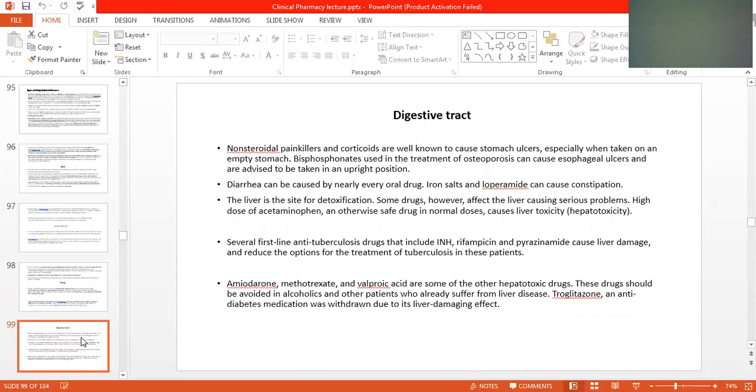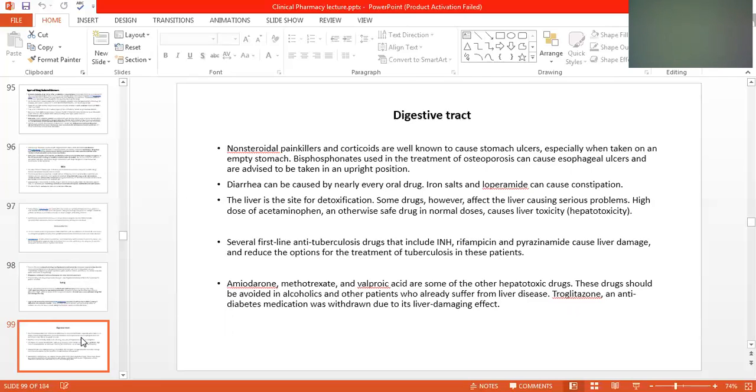Now we'll see the effect of drugs on the digestive system. Non-steroidal painkillers like Brufen, and corticoids are well known to cause stomach ulcers, especially when taken on an empty stomach.